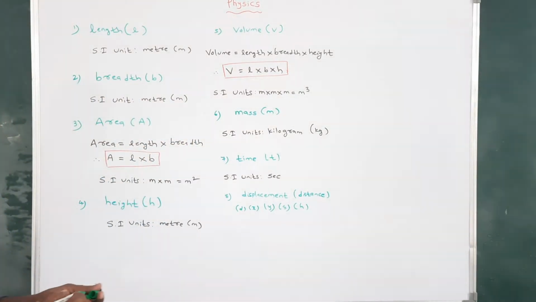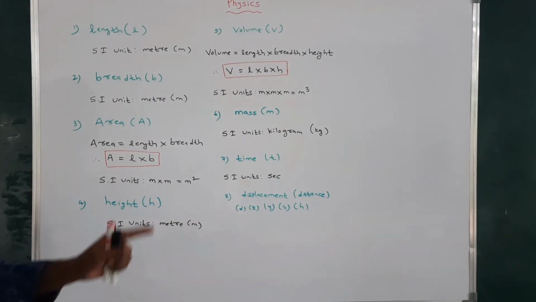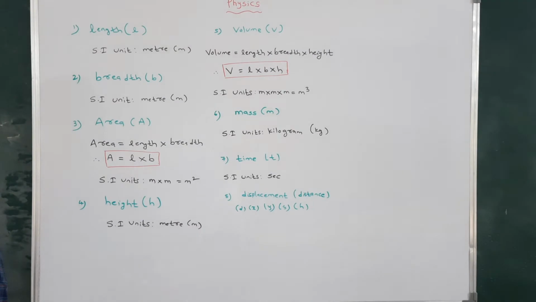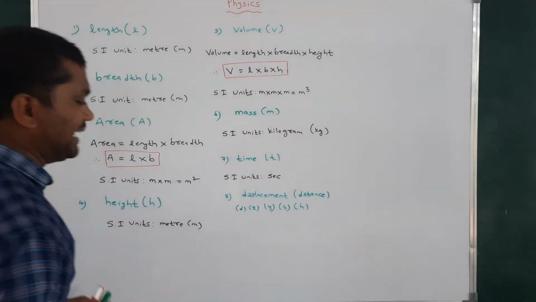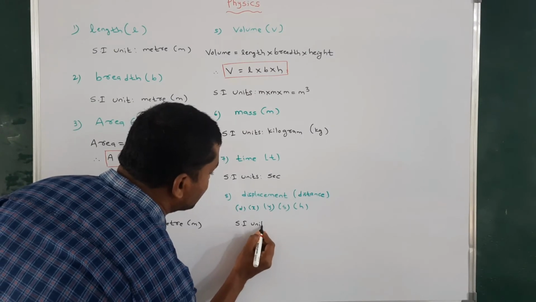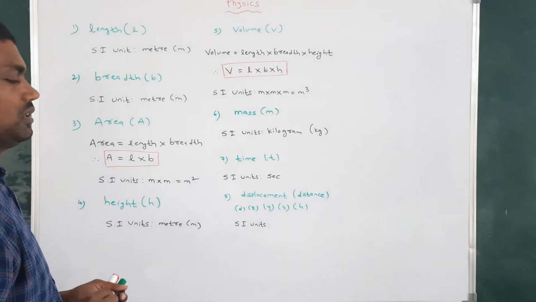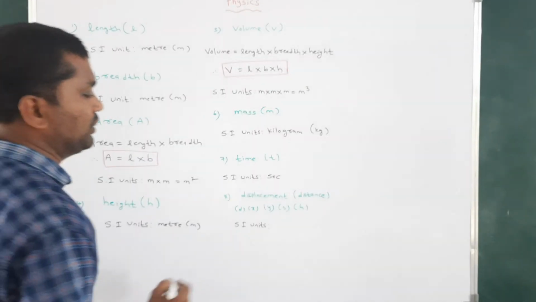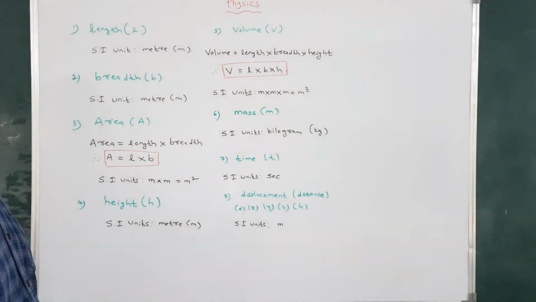These letters represent the displacement of the object, the traveling distance of the object. The SI unit of displacement or distance is meter, simply represented as m.